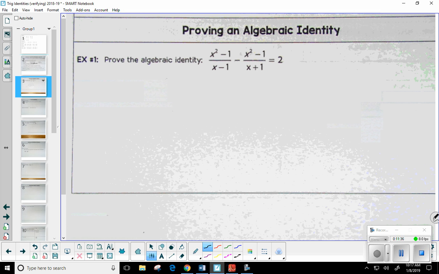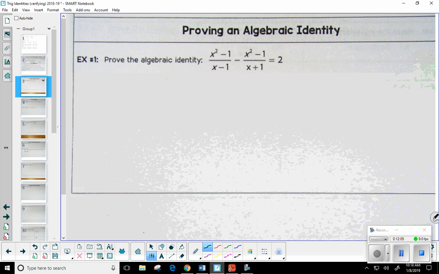Now, we're not going to start with a trig equation because I kind of want to ease you into it. In fact, this is a rational equation. You might remember them from Algebra 2, solving these problems. We kind of looked at rational functions in here. I don't believe we solved any rational equations. Don't remember if we did. But the important thing is we're not solving for x. I'm not finding the value of x that makes this true. I just want to prove that this is a true statement.